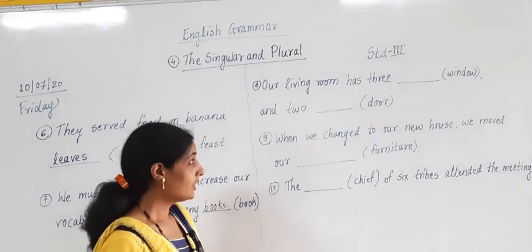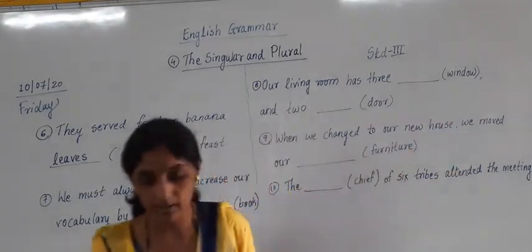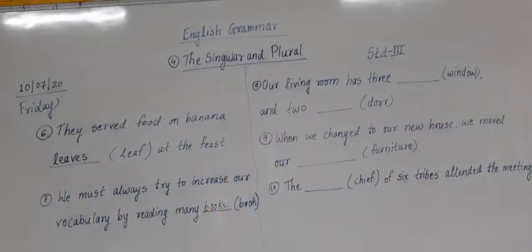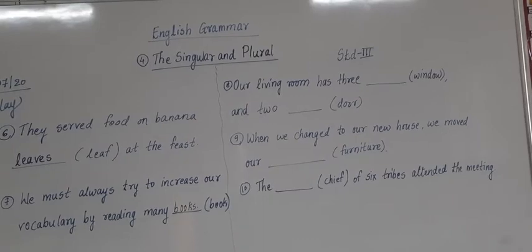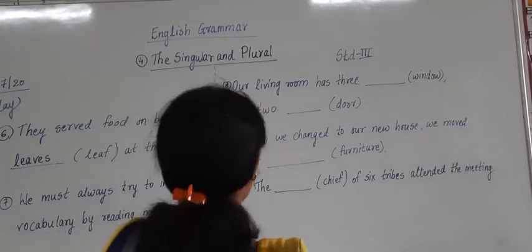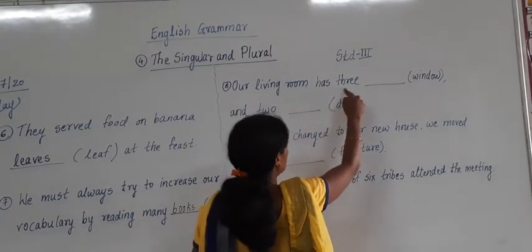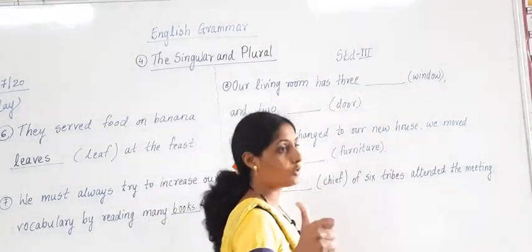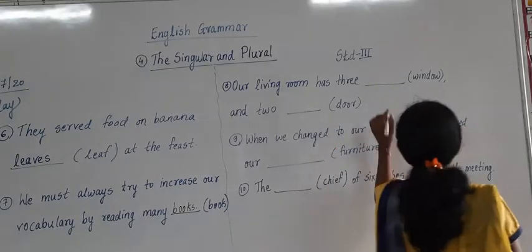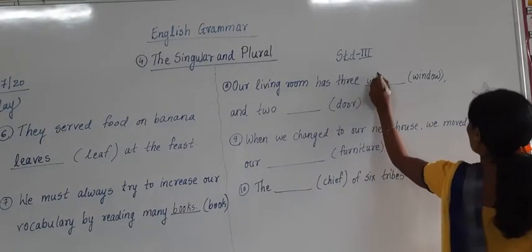Window. Here what is given? Window. It is visible. Can you see this sentence? Are you able to see that sentence? What is told? That window. Correct? Here it is. Our living room has 3 windows. What our living room has? Our living room has 3 windows. What answer will come here?